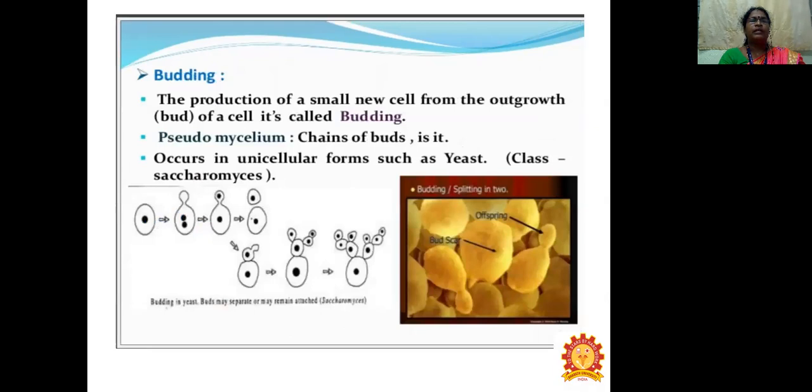So the next one is budding. The production of a small new cell from an outgrowth of the cell is called budding. Then pseudomycelium, the chains of buds, occurs in unicellular forms such as yeast, which comes under the class Saccharomyces.